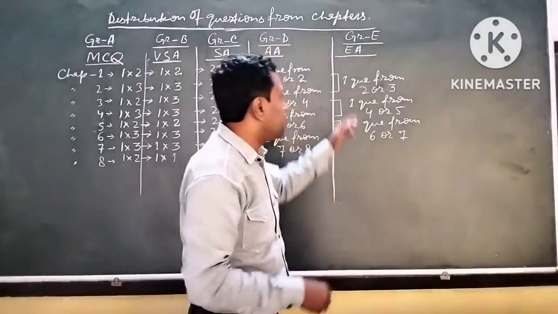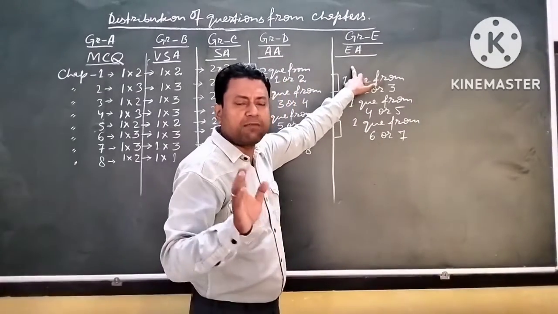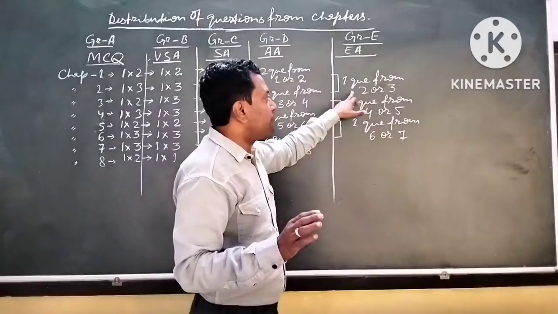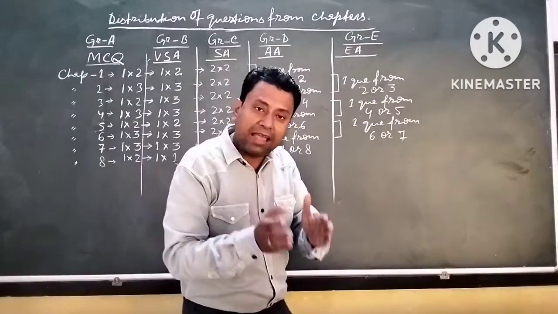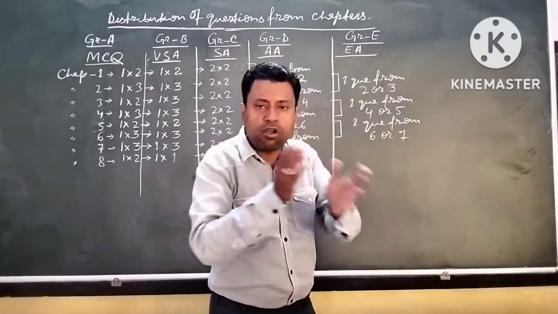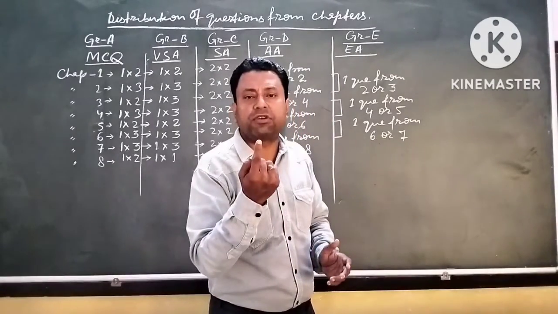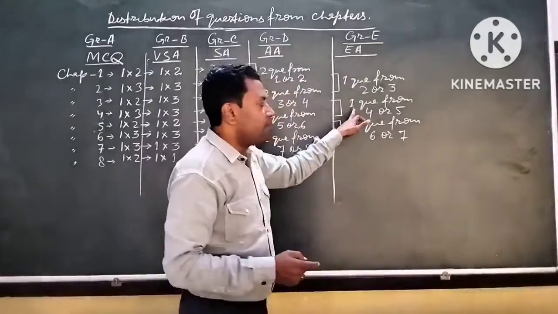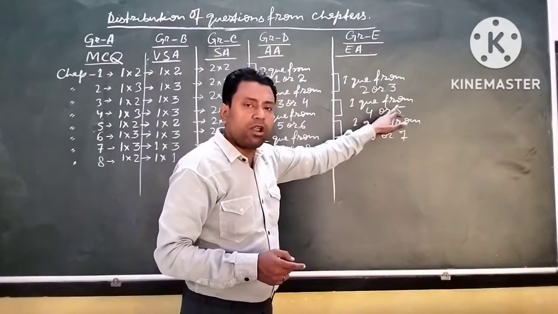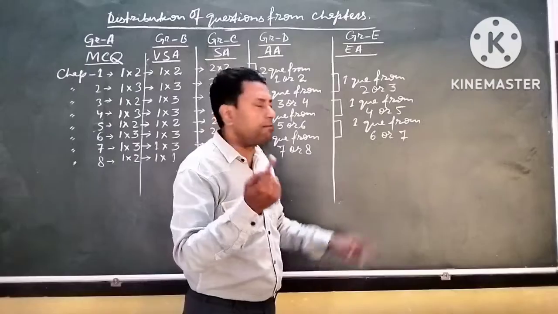Now please see, from chapter number 1, an 8 marks question is not coming. From chapter number 2 or 3, 1 question would be there. Either from chapter number 2 or from chapter number 3, 1 question would come. From chapter 4 or 5, 1 question would come.